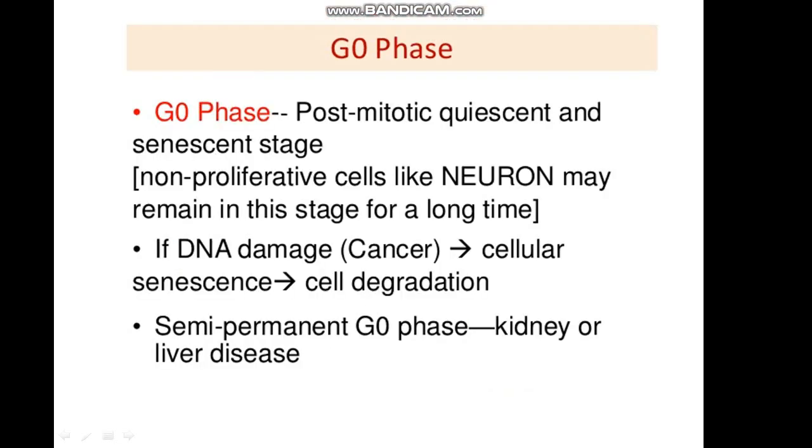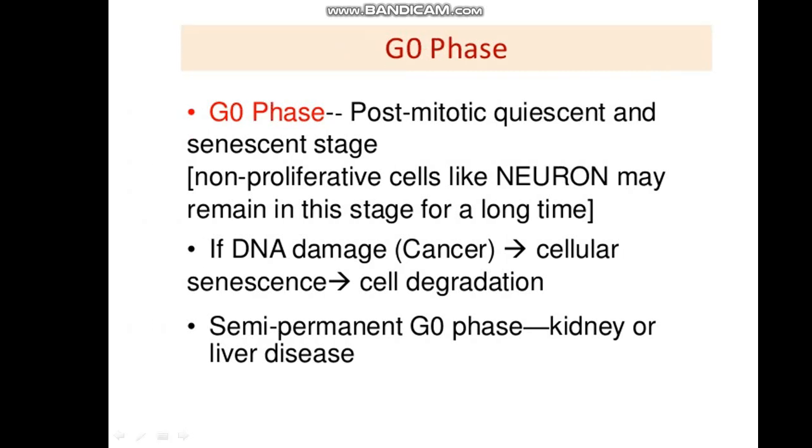Then comes G0 phase. You know that G0 is the gap 0 phase. It means here no division occurs, or there is a quiescent, senescent stage. For example, the neuron cells always remain in the same stage for a long time. That is G0 phase. If DNA damage or any other cellular senescence or cell damage occurs, then the cell will get arrested in that phase, and it is also known as G0 phase.